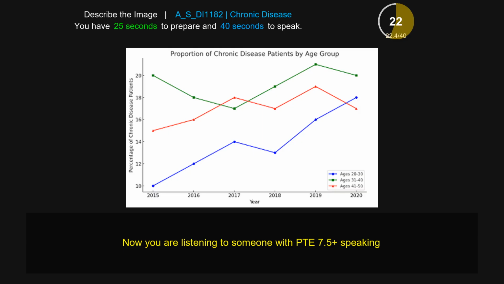It seems that there is a higher fluctuation in green color, that's 31 to 40, and it's rising in 2019. Similarly, there is a constant decrease in 2017 too. In conclusion, we can say that the chronic disease higher proportion is by different age groups.